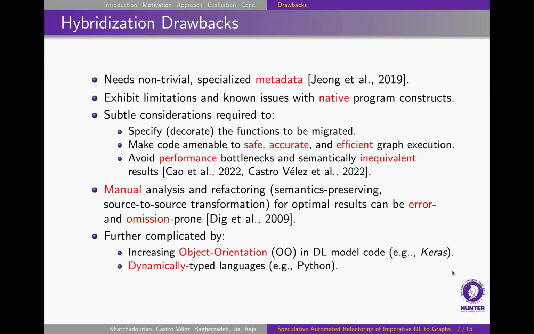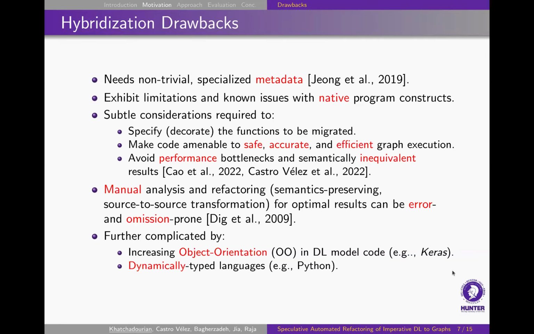However, hybridization does have some drawbacks. One, it needs quite a bit of metadata, so you need to specify which methods and functions need the decorator, the ones that are going to be hybridized, or what's called traced at runtime. There could also be some metadata involved there. You need to be cognizant of what kind of programming constructs you're using, and what you're doing in these methods as far as what the code is doing.